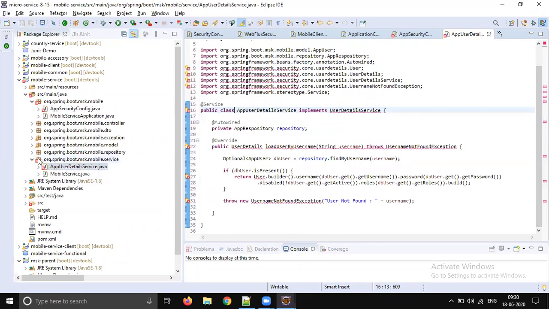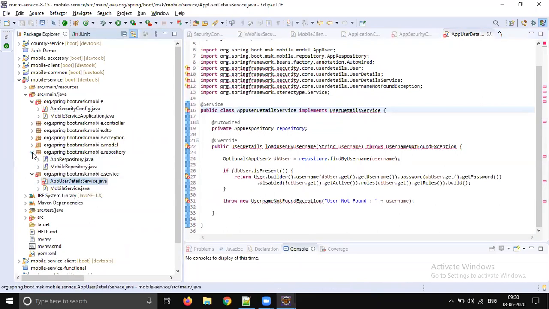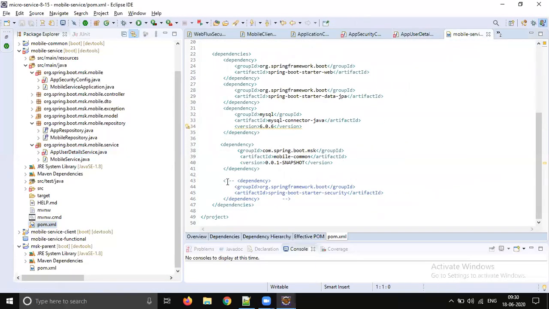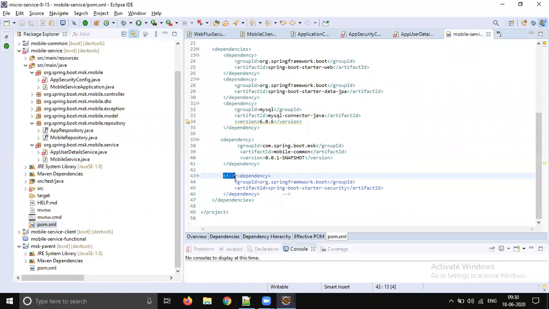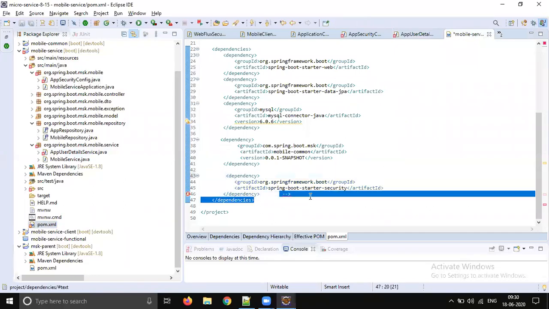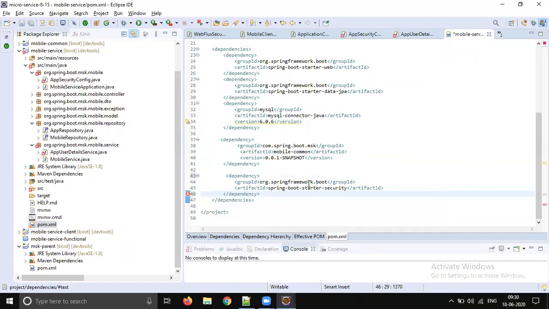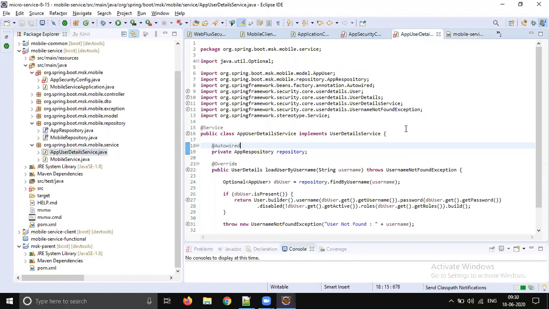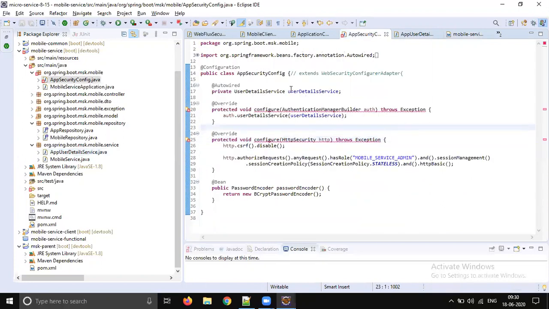The day we did JNet we commented this. I think we need to add security also. In the app security config, we need to extend WebSecurityConfigurerAdapter. So this is data JPA security.